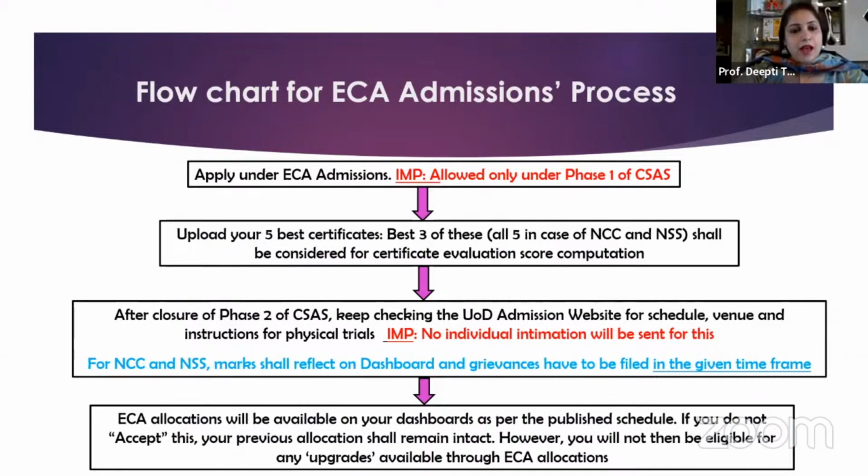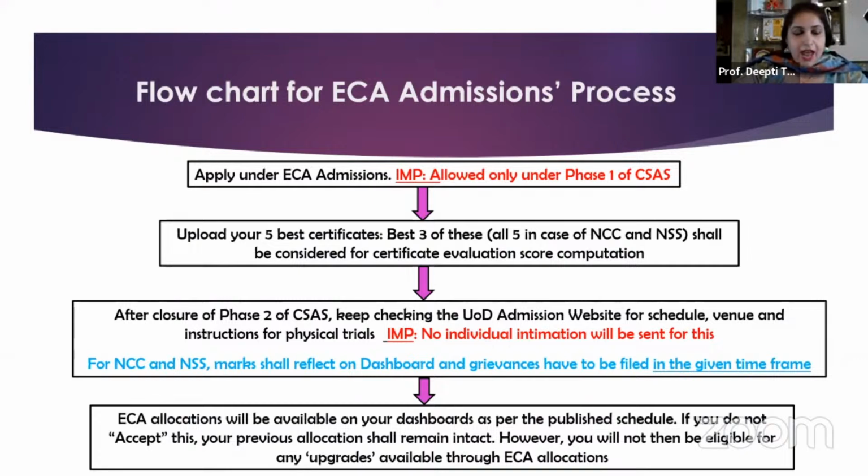See, first of all, you will have to apply for the ECA admissions. There's a prompt which asks you while you are registering on the CSAS portal, it will be asking you whether you want to apply for the ECA and the sports supernumerary quota. So it is very important to understand that this is only available during phase 1 of the CSAS registration.